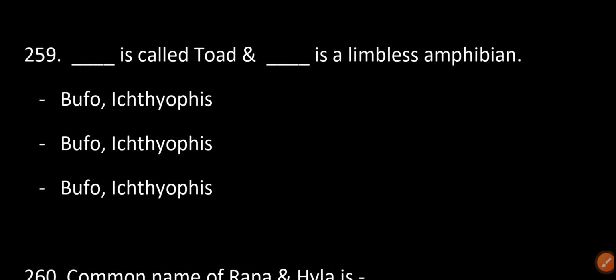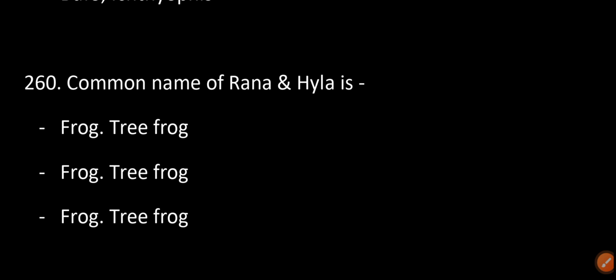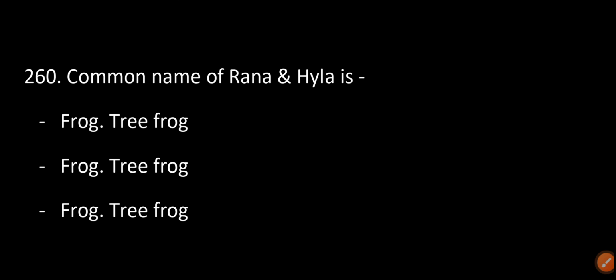Dash is called toad and dash is a limbless amphibian. Bufo is called toad and Ichthyophis is called a limbless amphibian. The common names of Rana and Hyla are frog and tree frog.